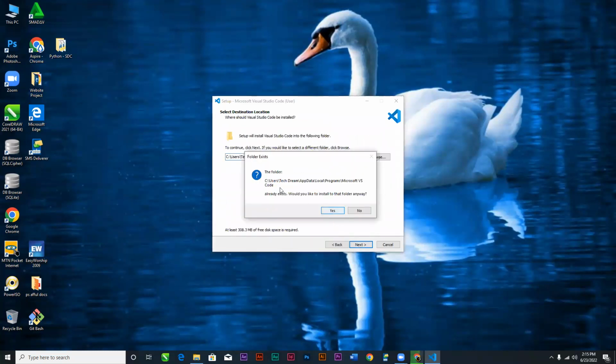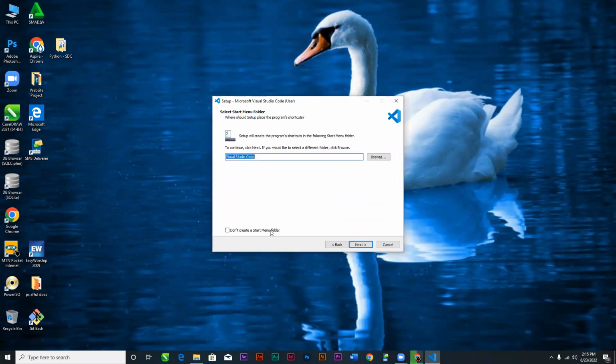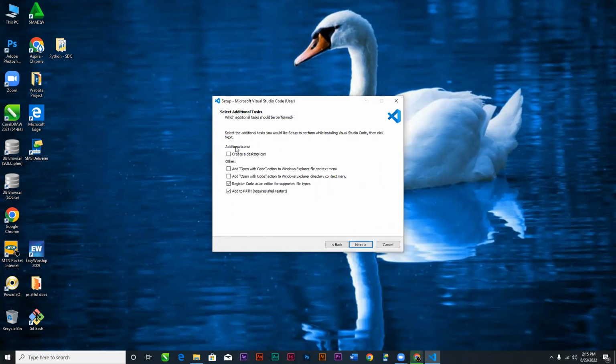Next to the folder. Okay, I'll just install it anyway. Hit next. And then here, I have to check everything. If you are going to use it for websites, you have to check everything here. Add open with code action to Windows Explorer file context.